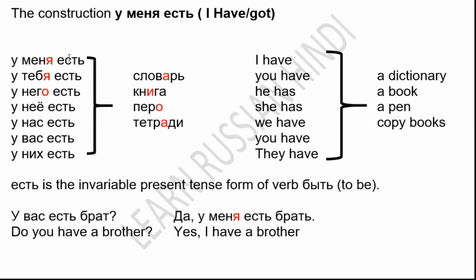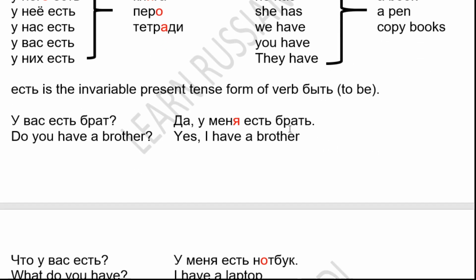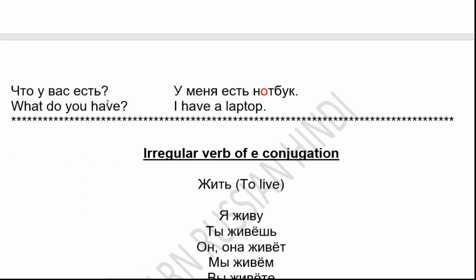I hope you understand this construction. So you can form simple sentences. U menya yest kniga. U menya yest ruchka. I have a pen. U menya yest tetradi. I have copybooks. I hope you understand. Chto u vas yest? U menya yest noutbuk. What do you have? I have a laptop.